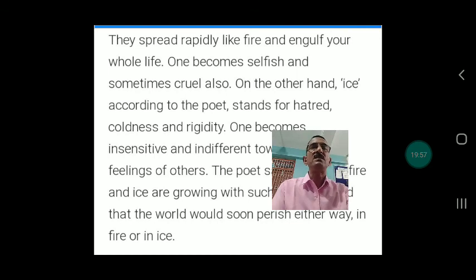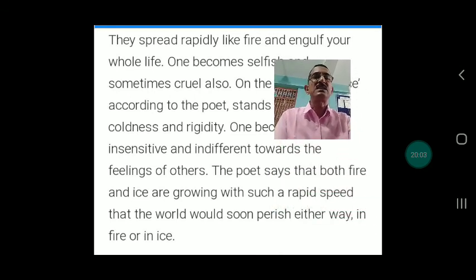On the other hand, ice, according to the poet, stands for hatred, coldness, and rigidity. One becomes insensitive and indifferent towards the feelings of others. The poet says that both fire and ice are growing with such rapid speed that the world would soon perish either way, in fire or ice. That's all. It is the summary, and now it is the complete video of this poem, Fire and Ice by Robert Frost.